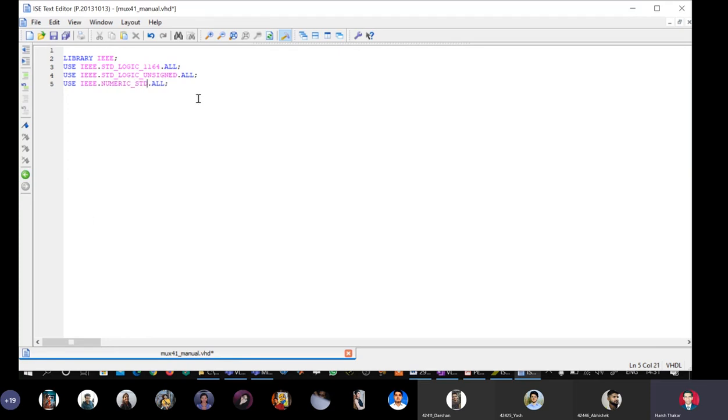Whenever you manually type the library statements, please make sure that nothing comes in black color. Everything should come in either blue or pink color, indicating that you have not typed anything in the wrong way. Library statements are over. Now I'll type entity mux41_manual is port.